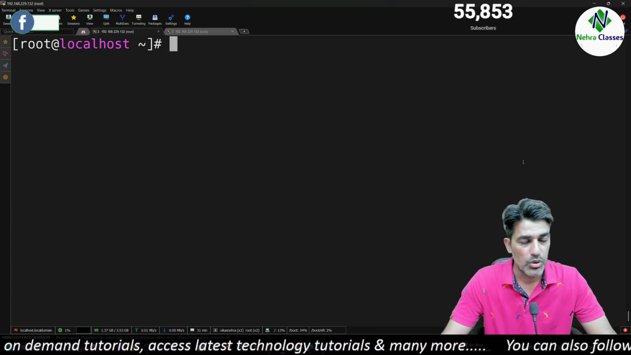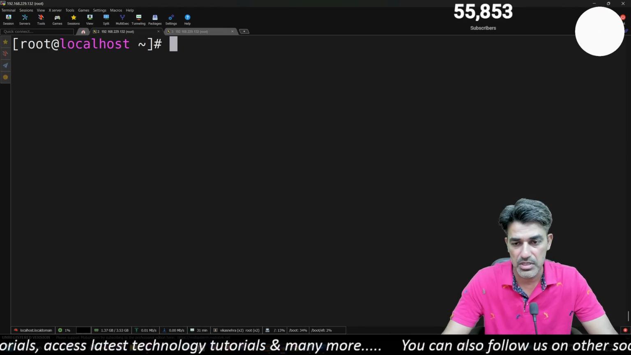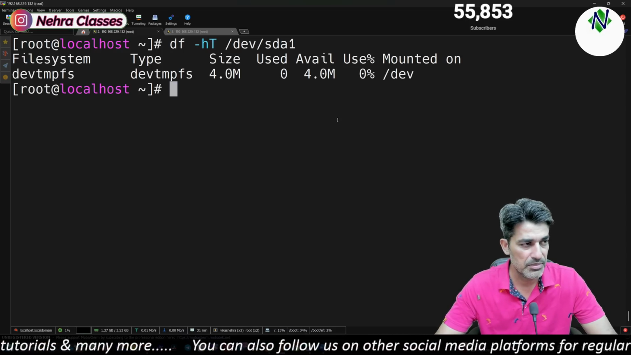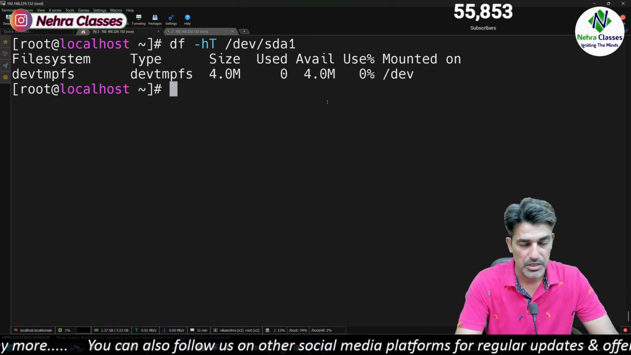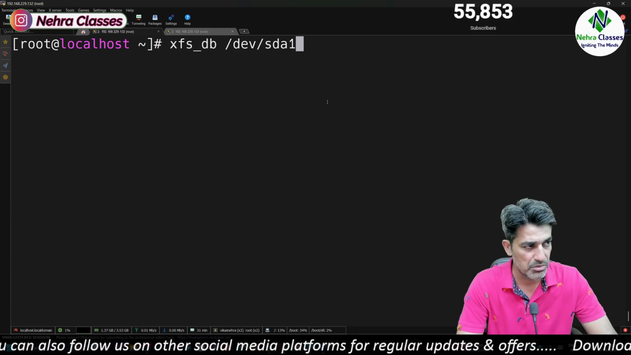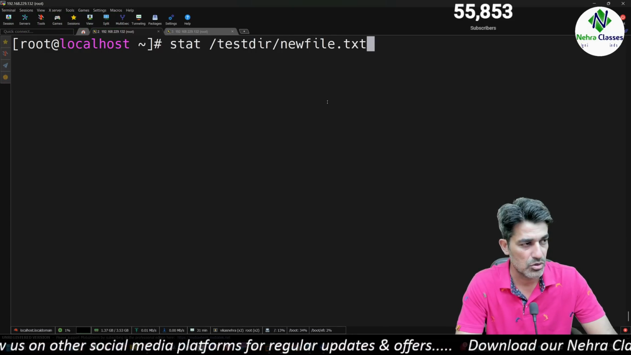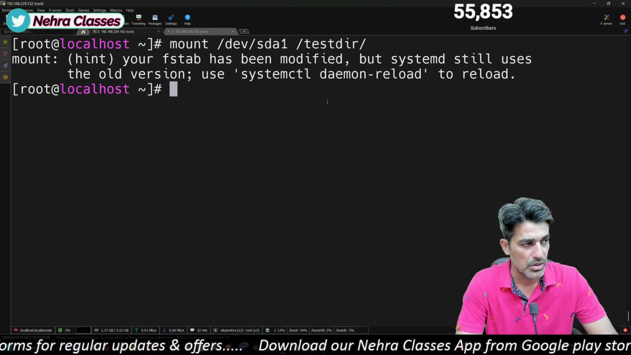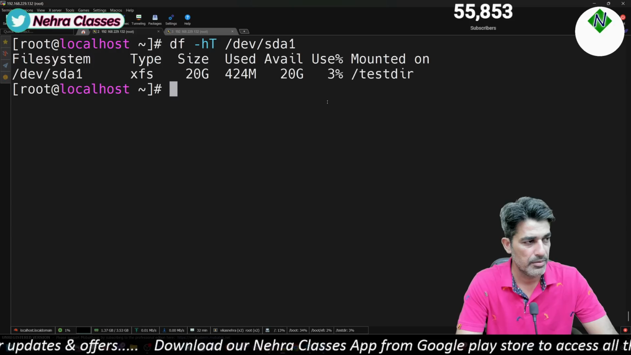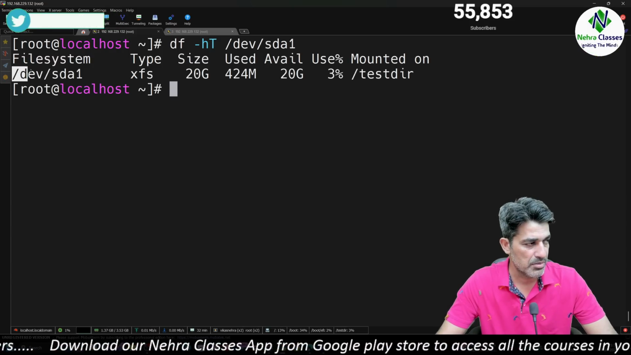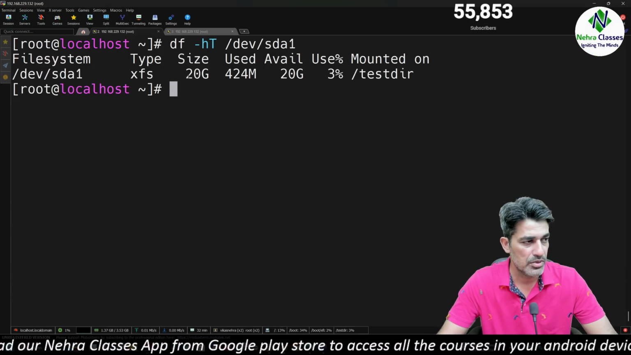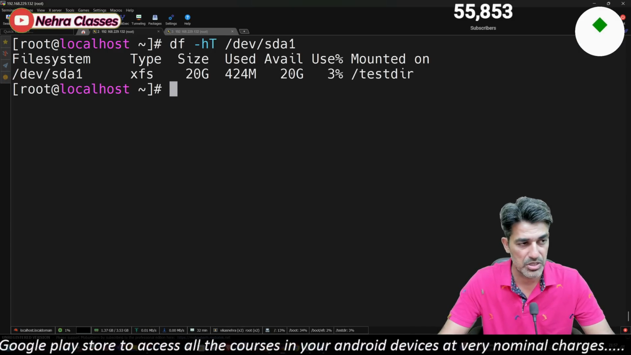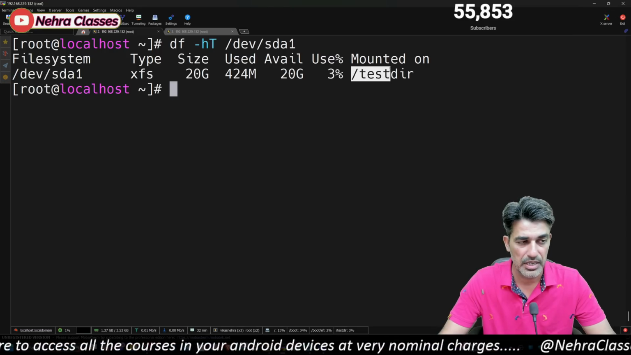Okay, now how can you view the file system usage? It's very easy. You can use the df -h command, but your file system must be in the mounted state. So mount the file system first. Only then will this command show you the information: file system name, type, size, how much space is in use, how much is available, percentage use, and the mount point name.